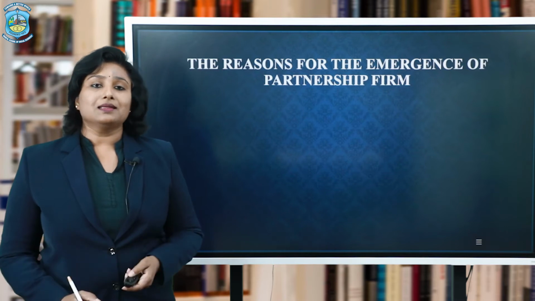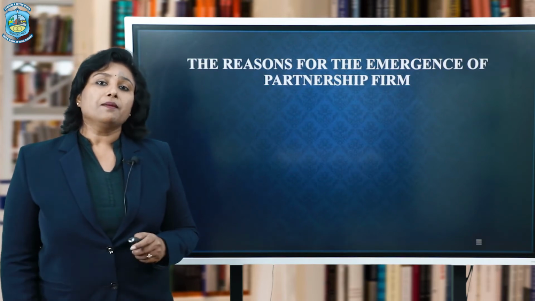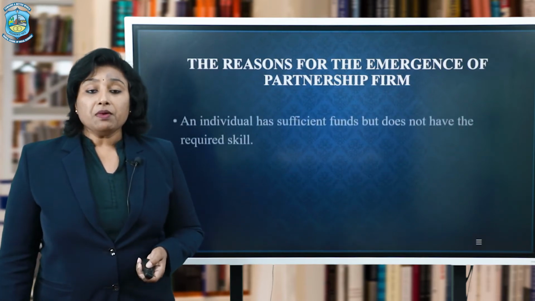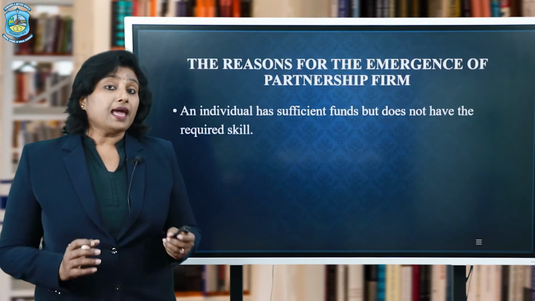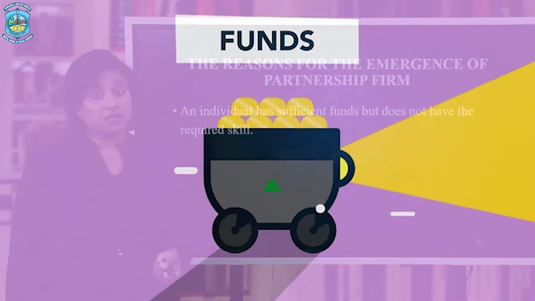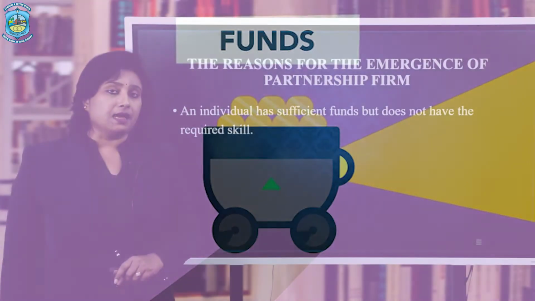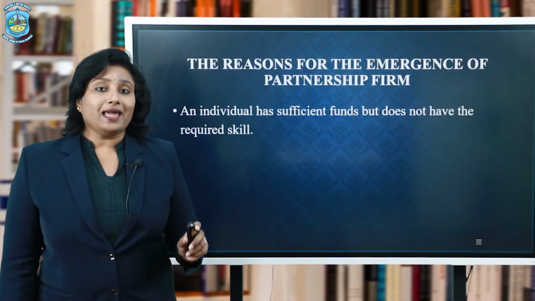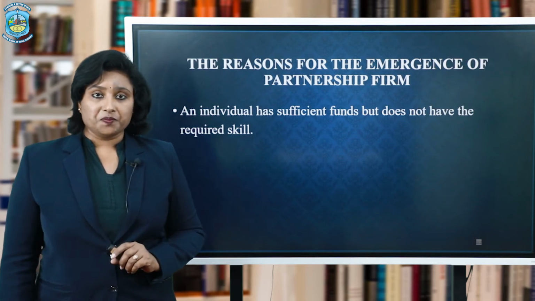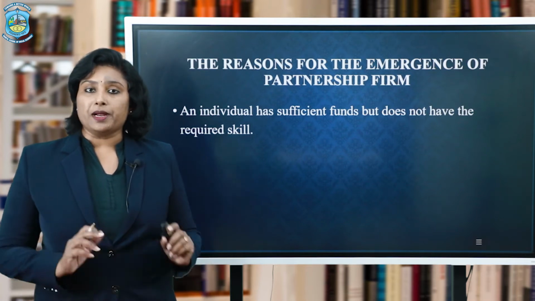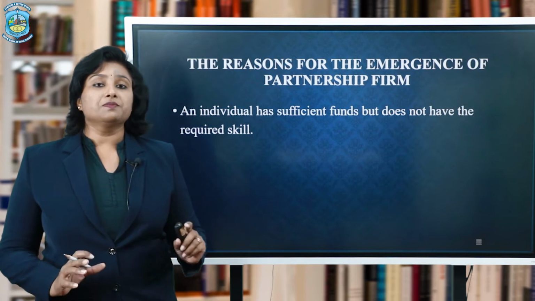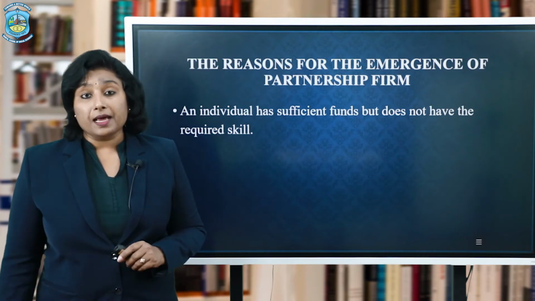And that is why we need to know what all are the specific needs of this form of organization. Number one being, a person may have sufficient funds, but he may not have the skills to run the business. Now let us take an example. Suppose Mr. A and Mr. B are there. Mr. A is a sole proprietor and he is running his business, maybe of say garments.